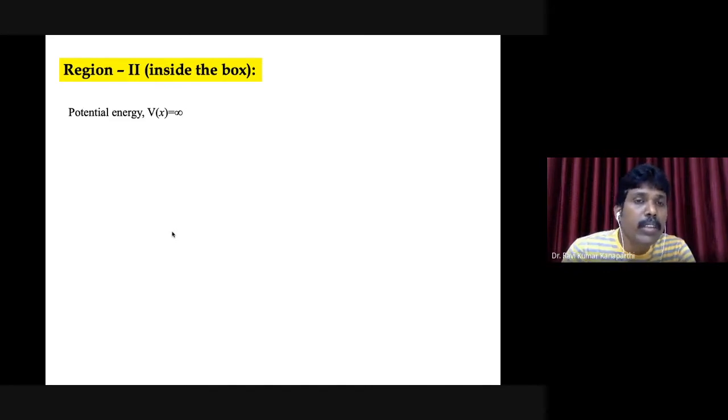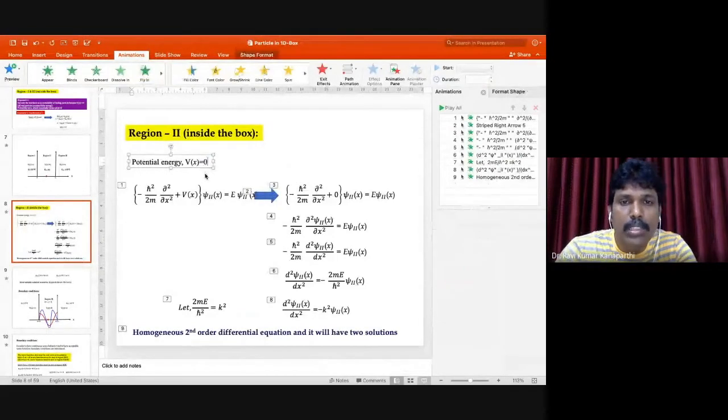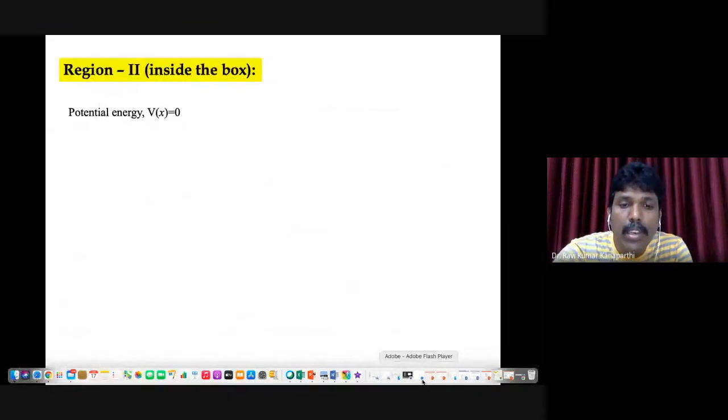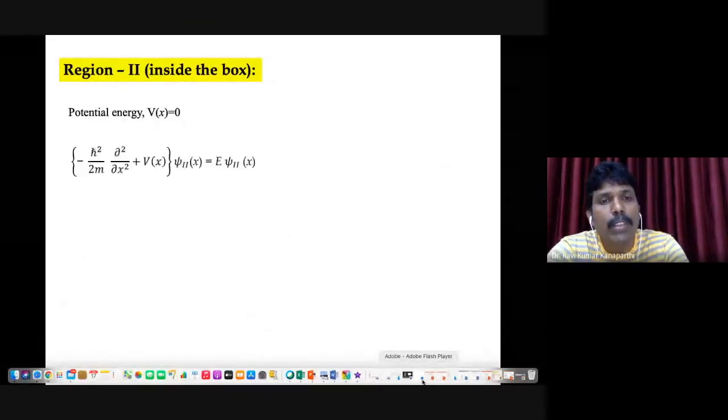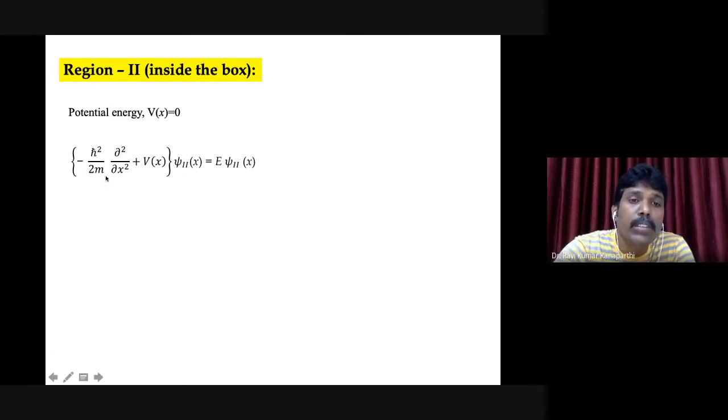What we are interested in is region number 2. If the particle is within the box, its potential energy is going to be 0, right? If the potential energy is 0, then you can write down the original time independent Schrodinger wave equation, H psi is equal to E psi, and substitute V of x equal to 0.